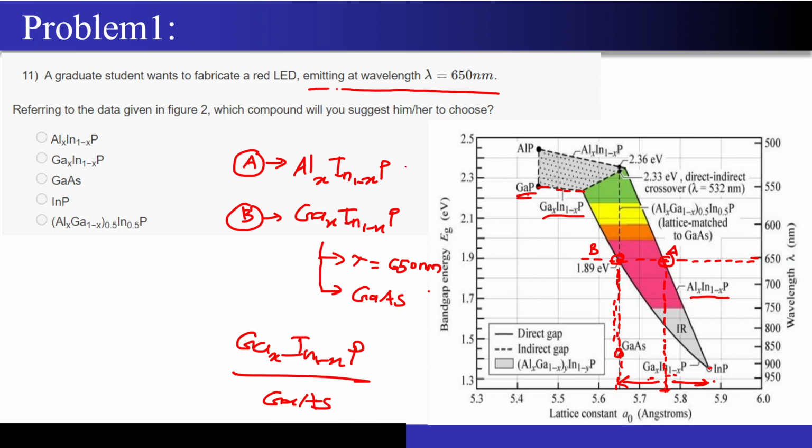So this option will be rejected because the lattice matching is not going to be good. You can see this distance, right? The arrows that I have highlighted over here, you can see this point is at some finite distance with respect to this point. So the lattice matching is not going to be that good, and you will definitely get some impurity states in the forbidden energy band gap, which will reduce the efficiency of your LED. So that's why we will be going with this particular option to design the red LED. So the option number B is correct over here.